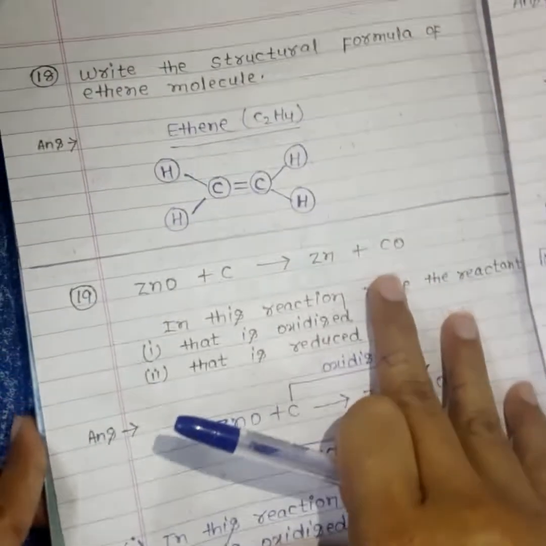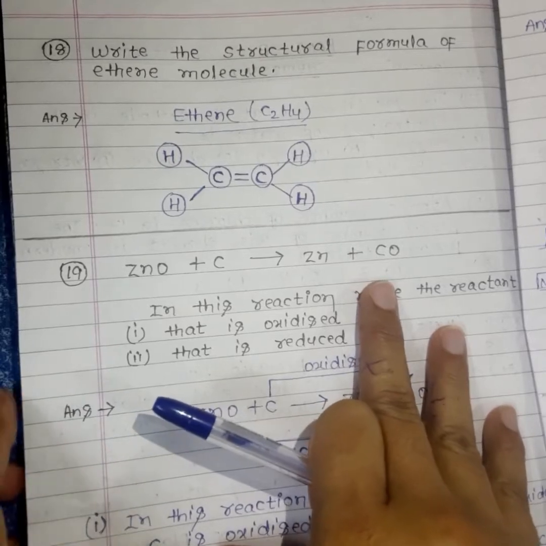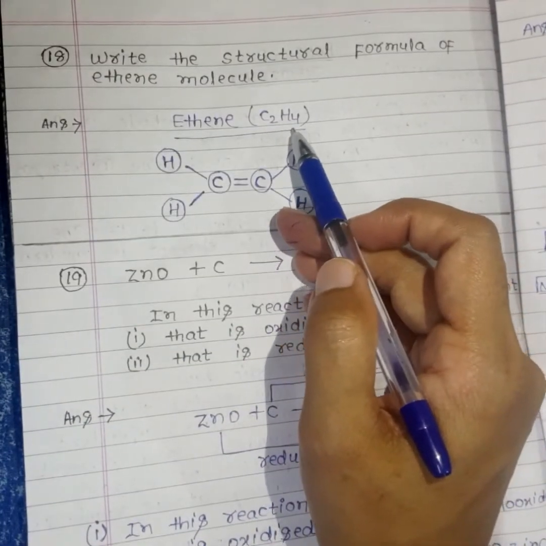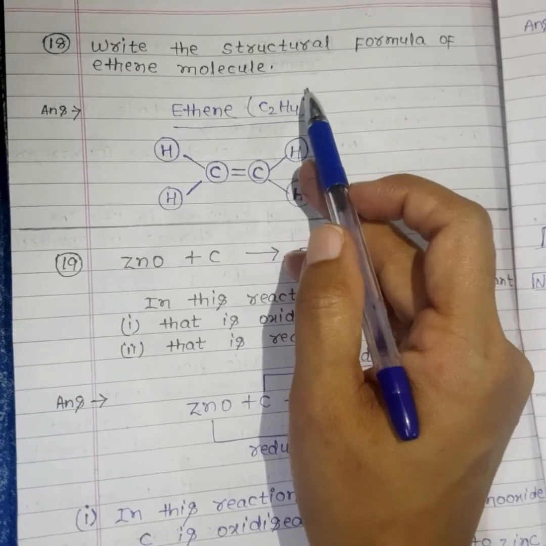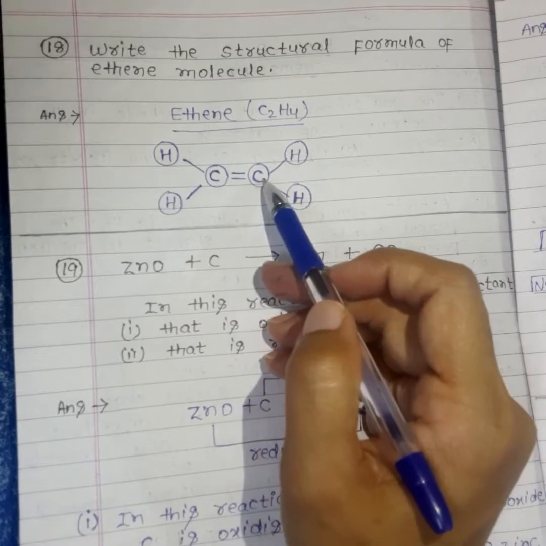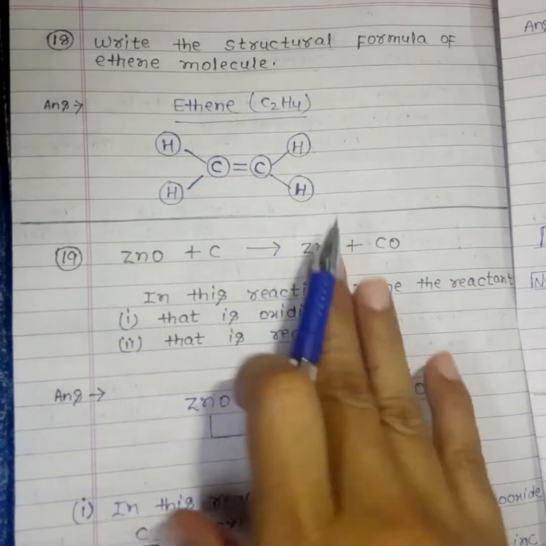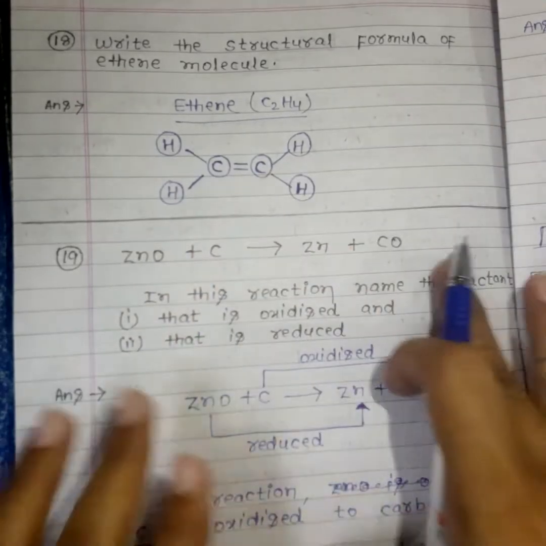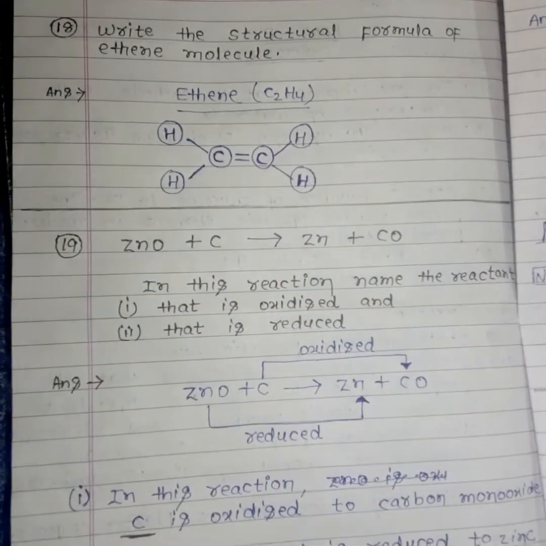The next question is: write the structural formula of the ethene molecule. Ethene is C2H4. This is the molecular formula, but here they asked for the structural formula. Between C and C there is a double bond because this is the alkene group. So this is the representation of the ethene molecule.